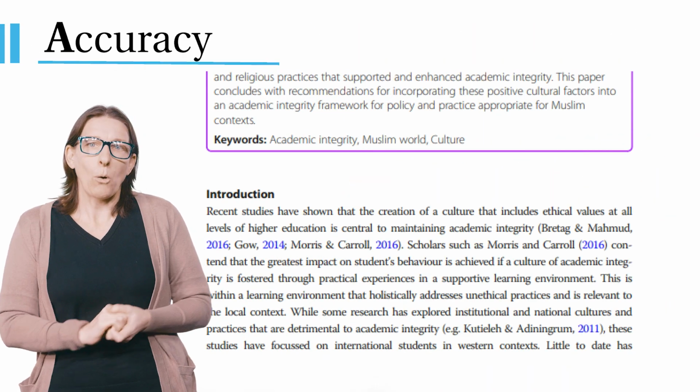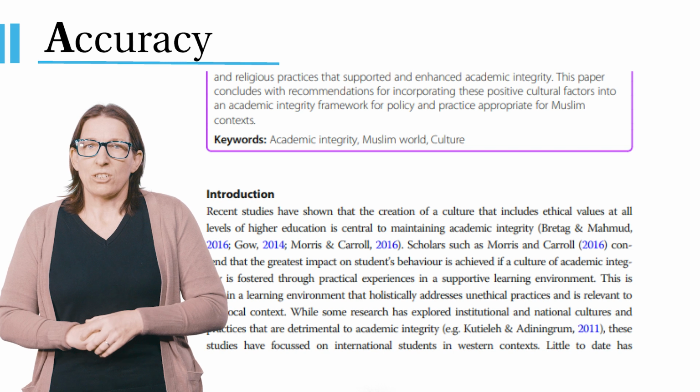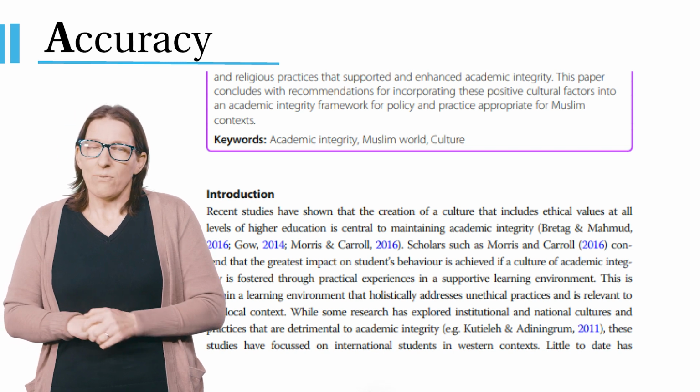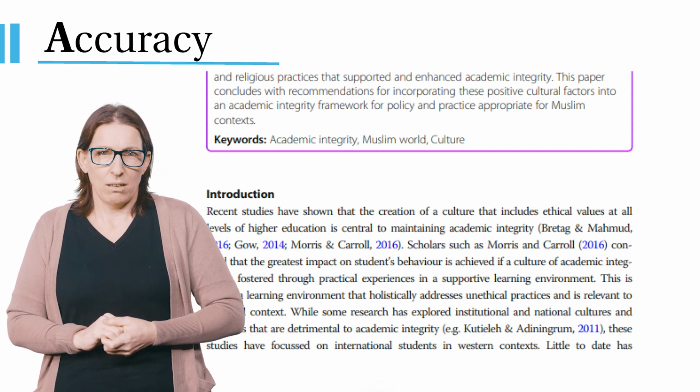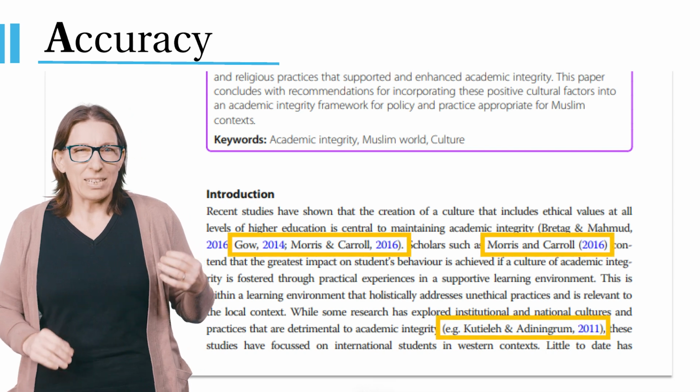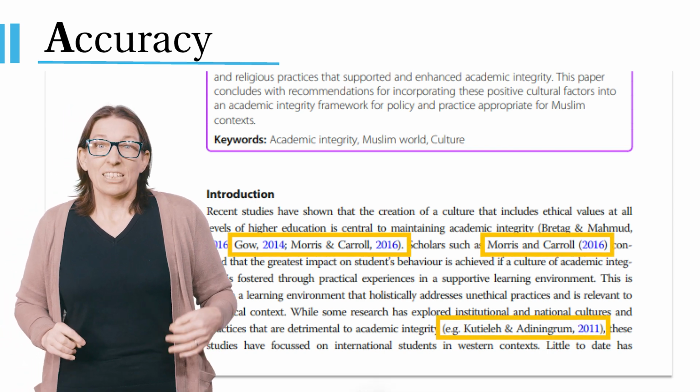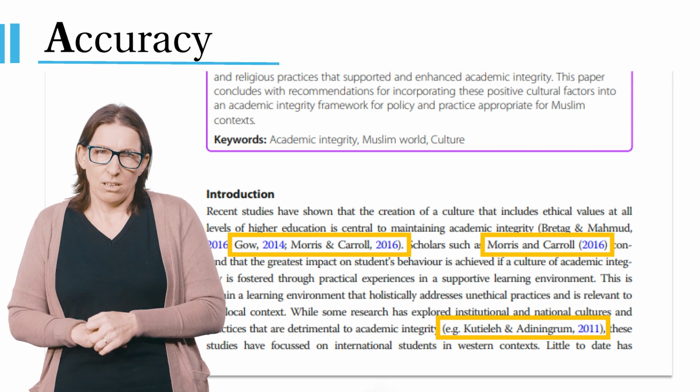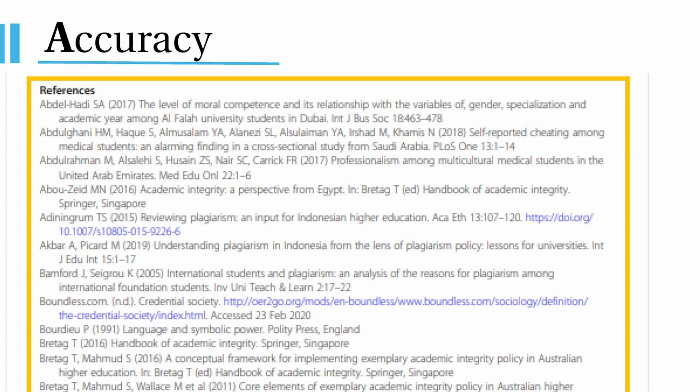Accuracy is about if there are obvious errors, whether the information is supported by evidence, and if the information can be verified elsewhere. This is an example of an in-text citation. This article is very well researched and referenced. And this is an example of a reference list. Note the correct formatting of the list.